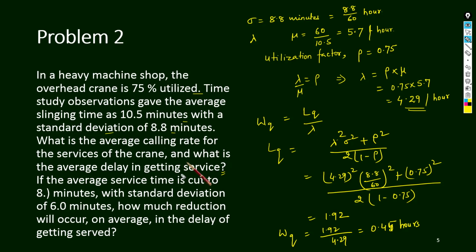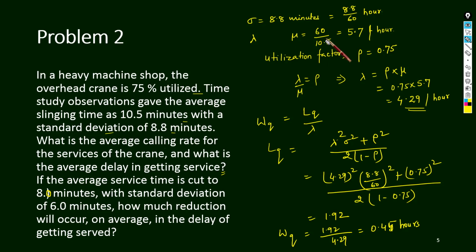Clear? The next question is: if the service time is cut to 8.0 minutes with a standard deviation of 6 minutes. So service time is given, that is 8 minutes.